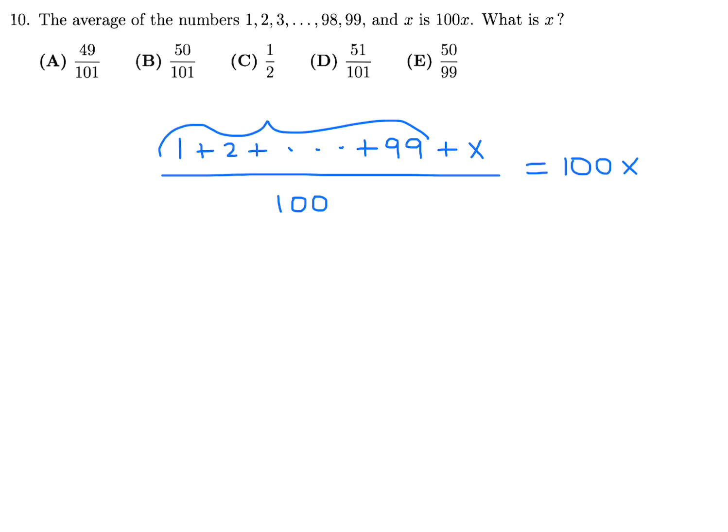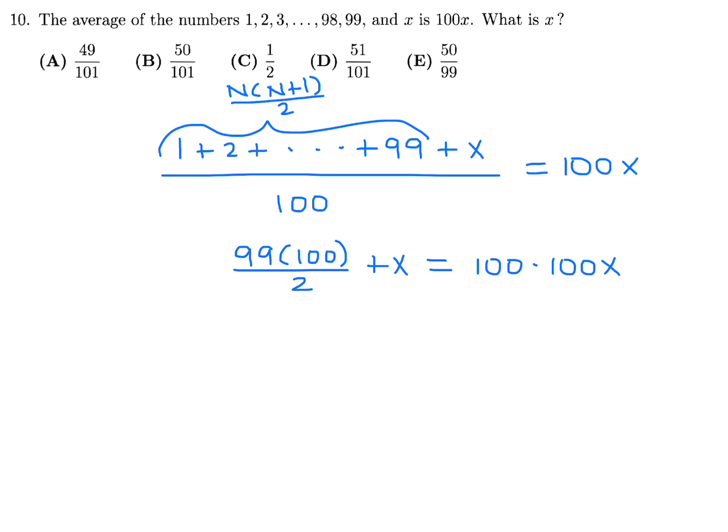This part here, I'm sure you can add up with that formula, n times n plus 1 over 2, the sum of consecutive numbers from 1 until n. So that's going to be 99 times 100 over 2 plus x, and this I can cross multiply and get 100 times 100x.